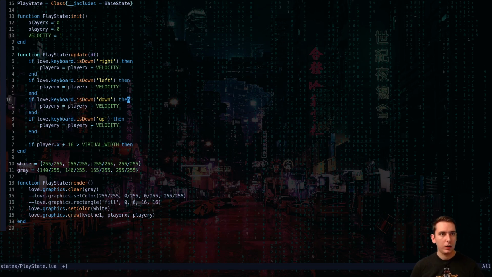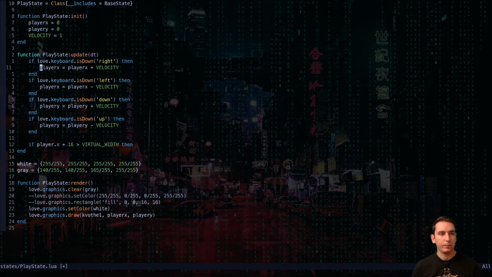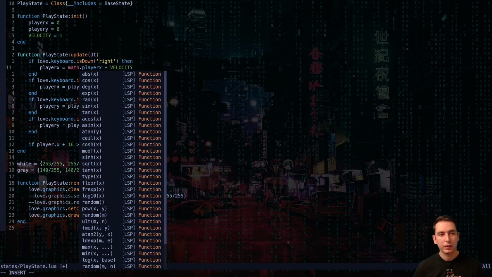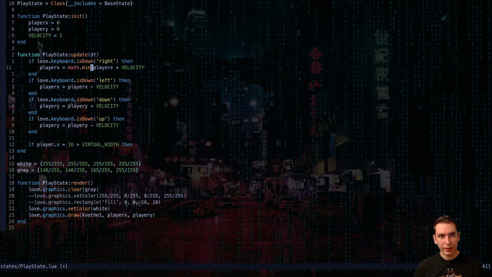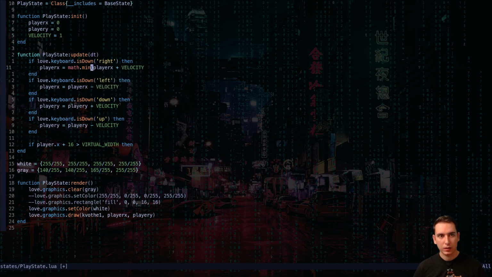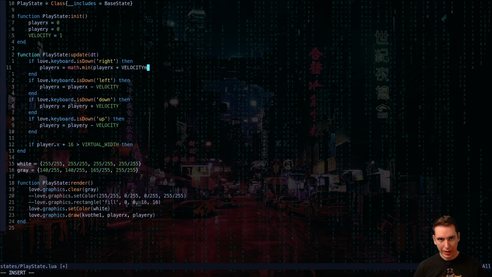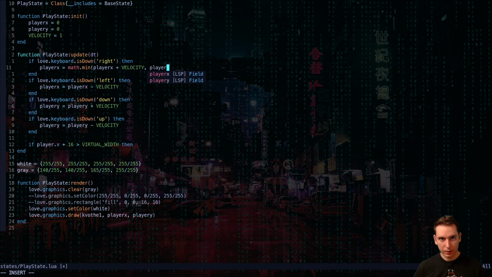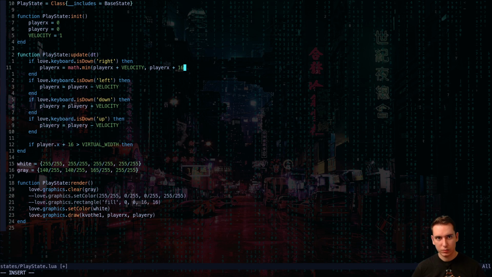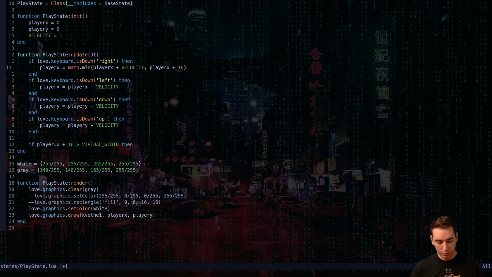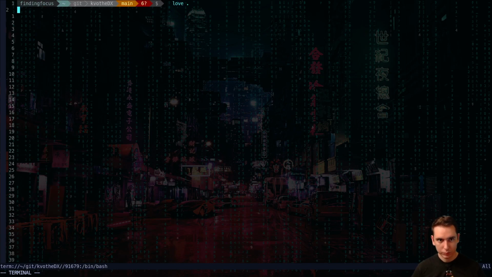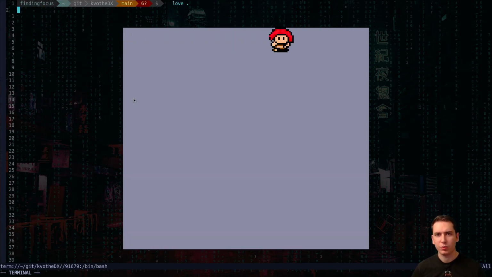We can update player.x with math.min, the smaller value between our current x plus our velocity and our max x position, which would be player x plus 16, its width. So math.min will be the clamping behavior we're looking for, so that it can't go past the right side of the screen.